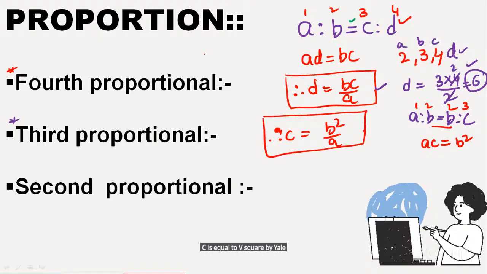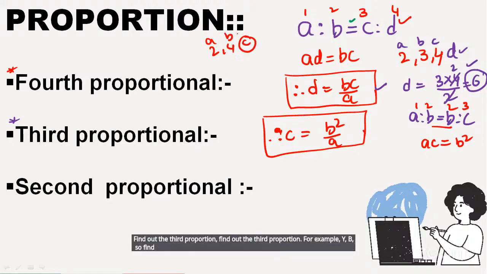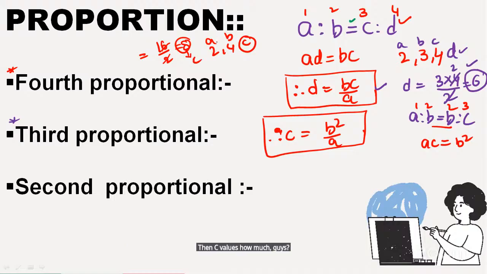Right. For example, 2, 4. Find out the third proportion. Take them as A, B. So find out the C value. What is the formula? B square by A. So B value is how much? 4. 4 square is how much? 16. 16 by 2. Then 2 1s are 2, 2 8s are 16. Then C value is how much, guys? 8. Just remember only the formula, guys.